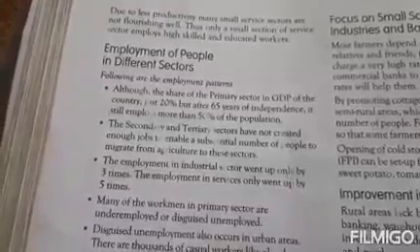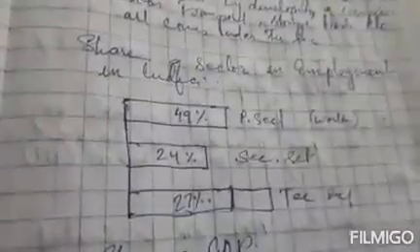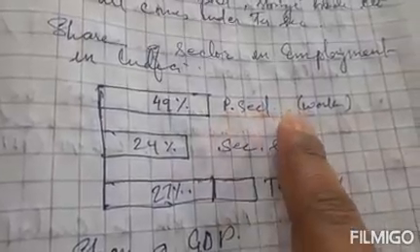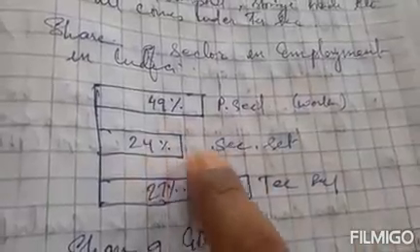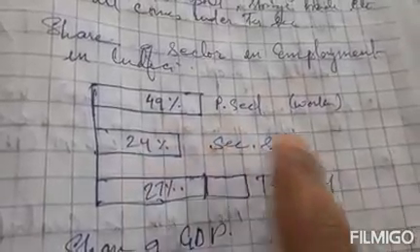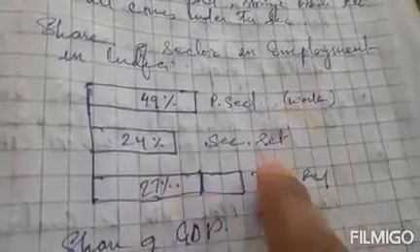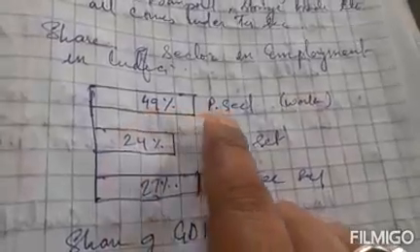Okay, next is employment of the people in different sectors. 49% of the people are employed in the primary sector in our country, 24% are employed in the secondary sector, and 27% are employed in the tertiary sector. Why is there a higher percentage of people employed in the primary sector?